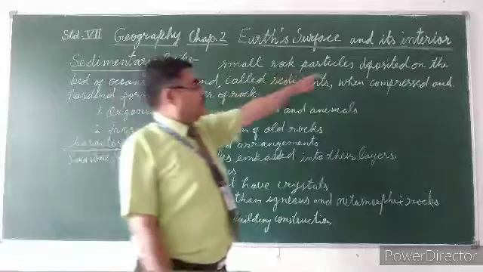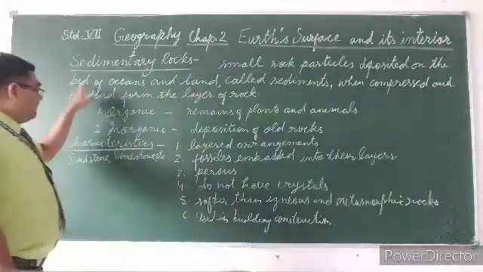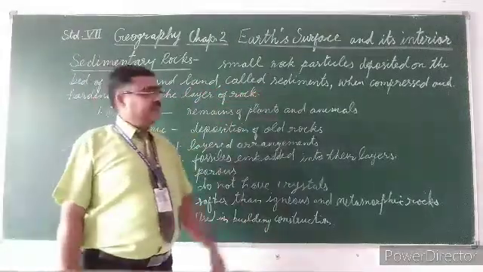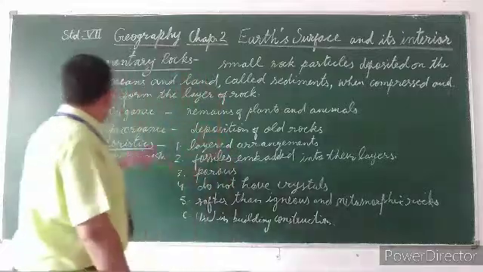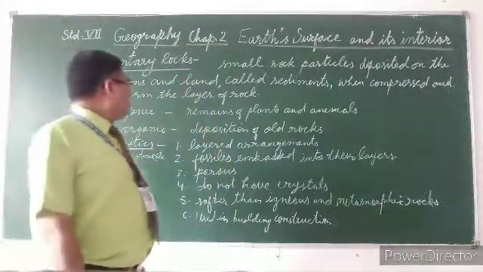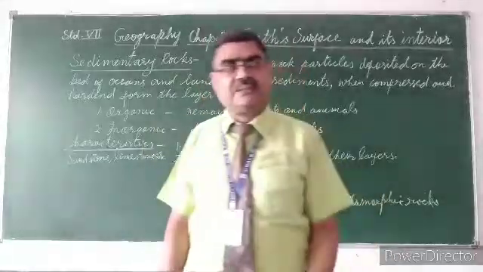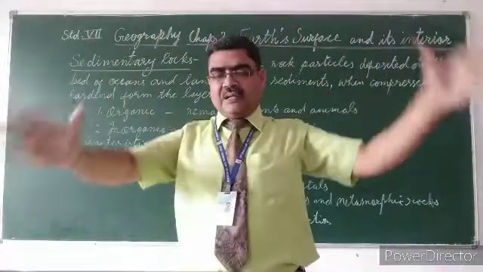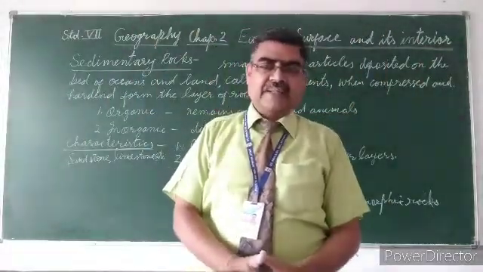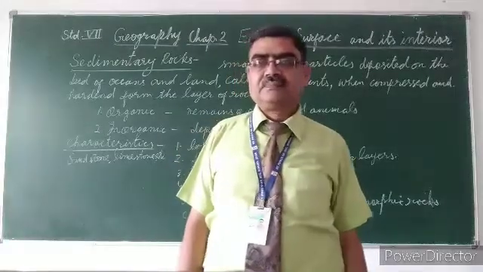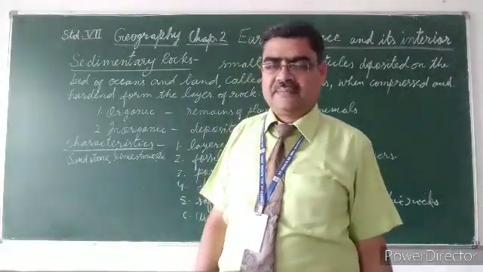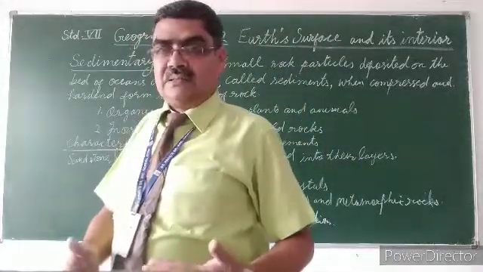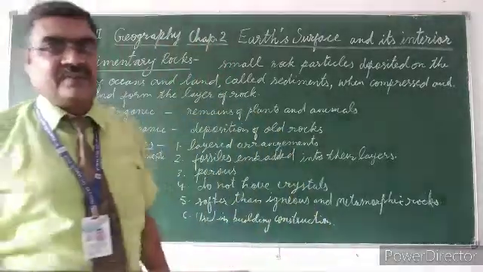So, small rock particles deposited on the bed of the ocean and land, when compressed and hardened, form a layer of rock. In this way, different layers are formed, and this whole part is known as sedimentary rock. Very common sedimentary rock is found in the upper layer of our Earth's surface.